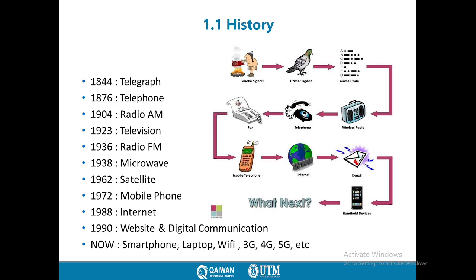And later, it developed, and in 1844 the telegraph was developed, and later converted to telephone and radio and TV. And nowadays we see different kinds of communication systems around us, for example smartphone, laptop, and we can get benefit from different types of communication systems like 3G, 4G, 5G.